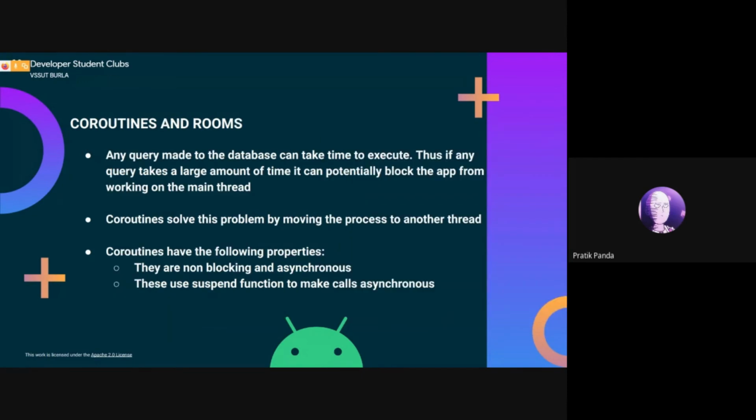Moving on, using coroutines with Room. Any query that has to be made to the database can take time to execute. So, if the query takes a longer time, it can even block the app from performing on the main thread. So for this, we use coroutines that help us to move the database query process to another thread, so the main thread is available to do the work. These have the following properties: they are non-blocking and asynchronous, and they use suspend functions to make calls asynchronous.